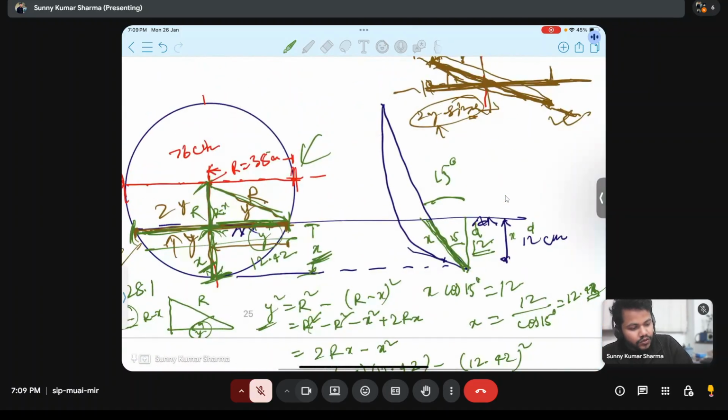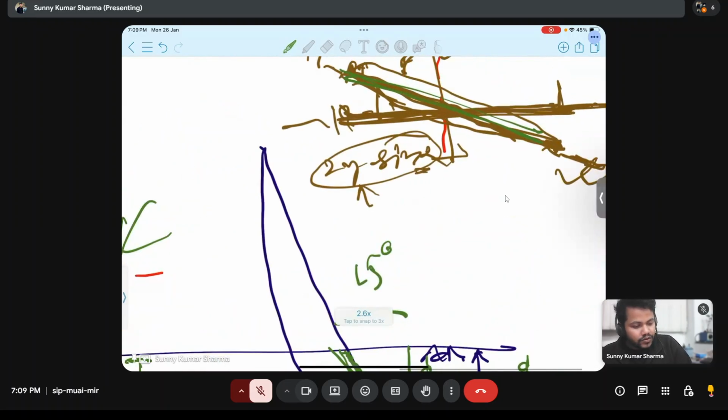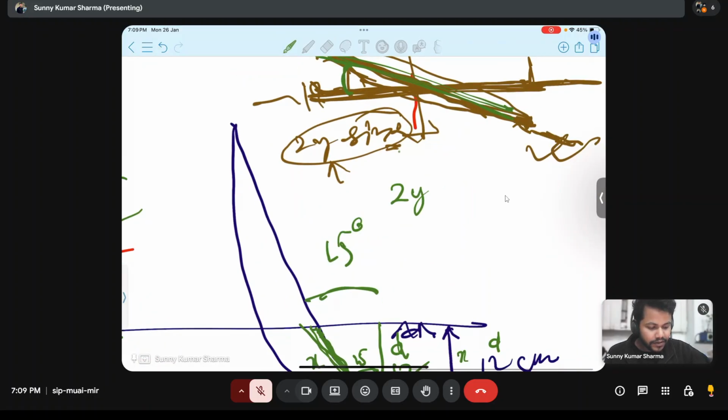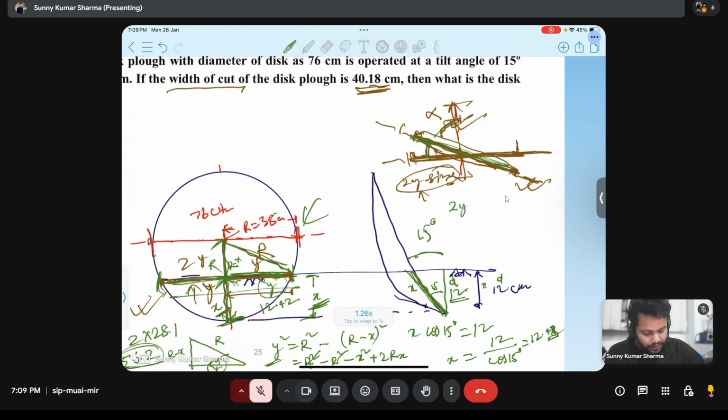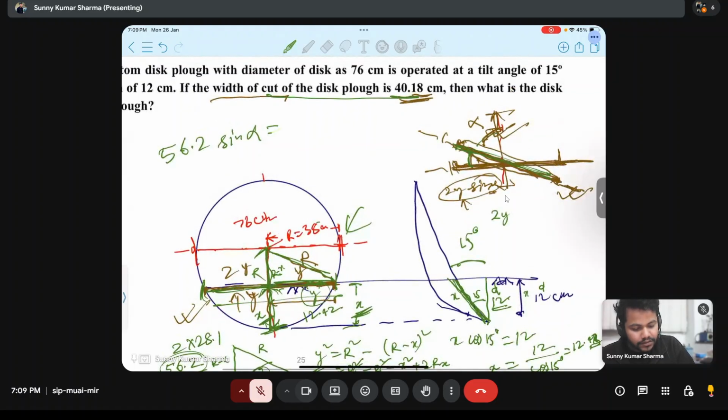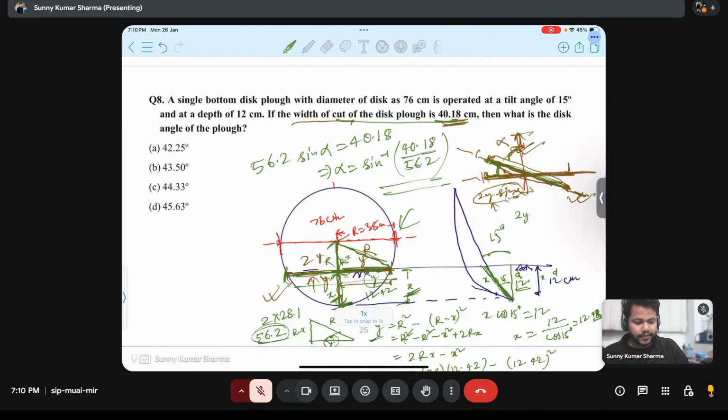Now we come here. This is 2y, this is cos, this is sine. So 2y sine alpha means 56.2 into sine alpha is the width of cut, which is 40.18. Here we can find alpha is sine inverse 40.18 by 56.2. This value you tell me.